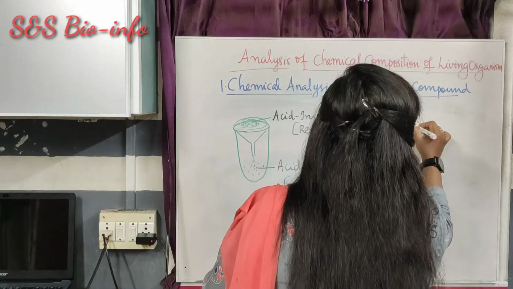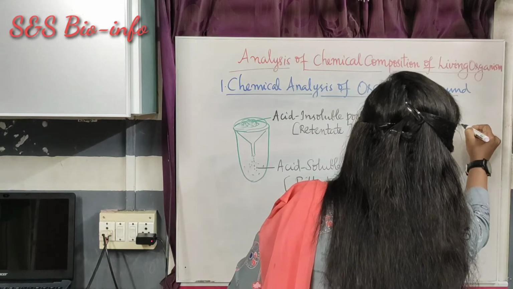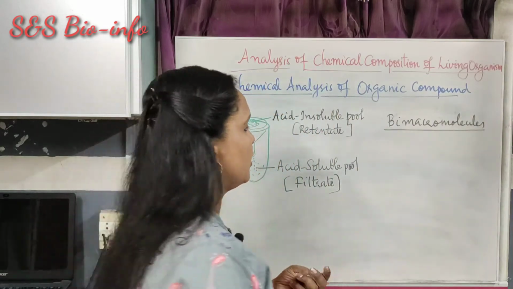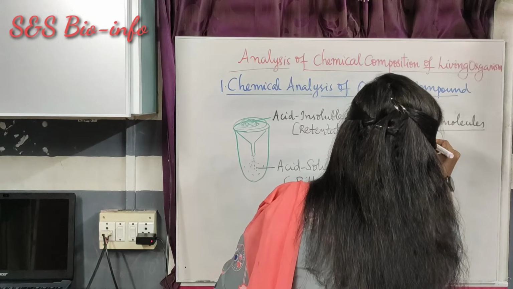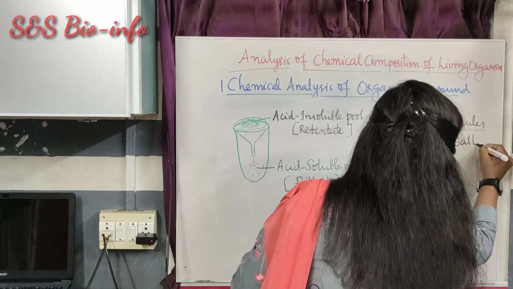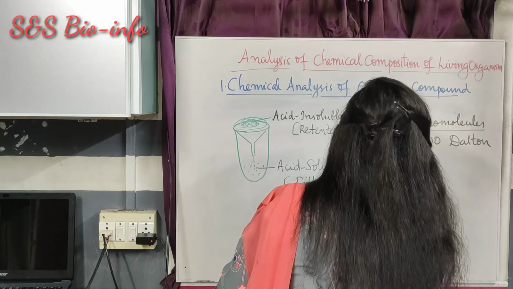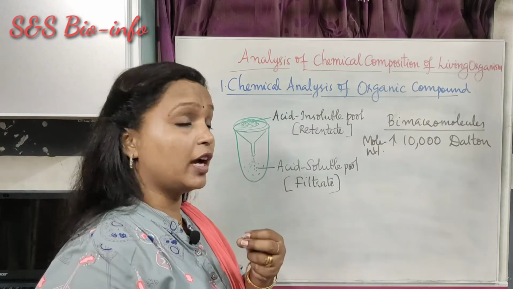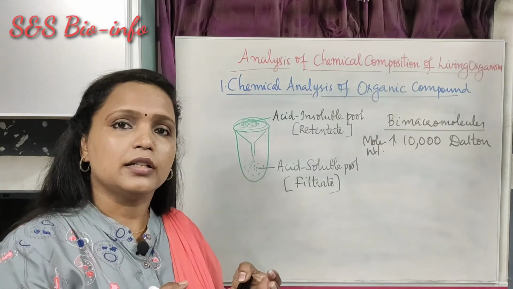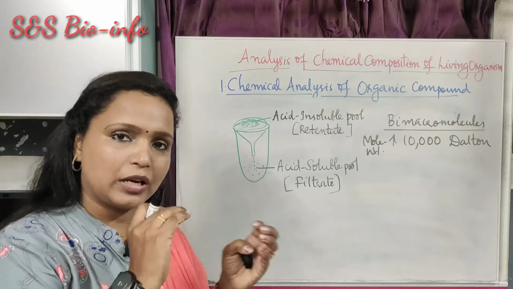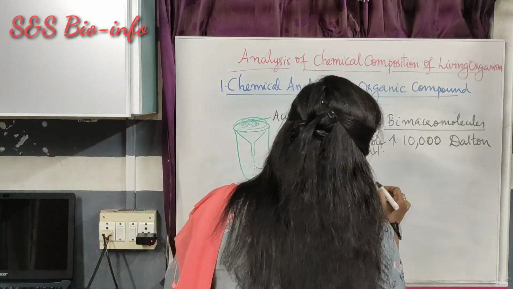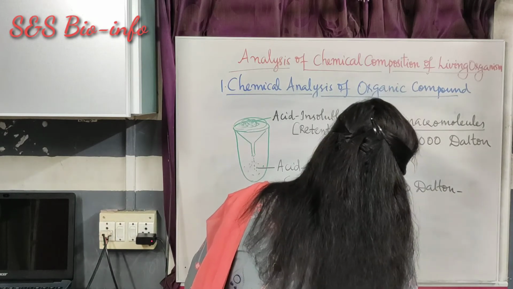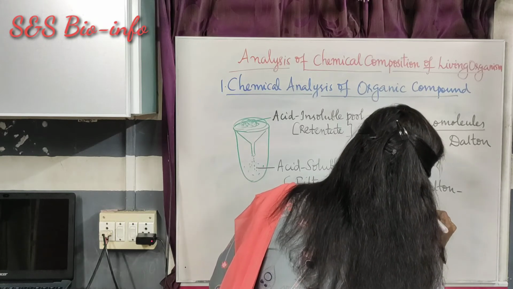Biomacromolecules means these biomacromolecules have the molecular weight more than 10,000 Dalton. More than 10,000 Dalton. What is molecular weight? While the acid soluble pool consists of the small organic compounds which have less molecular weight, that lies in between 18 to 800 Dalton. Those molecules are biomicromolecules.